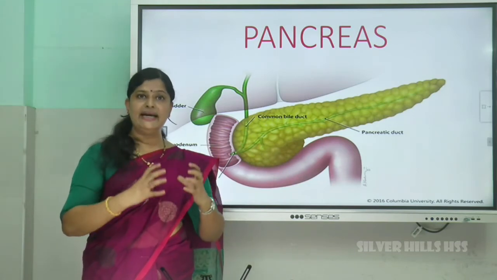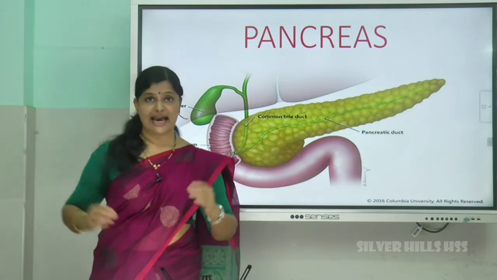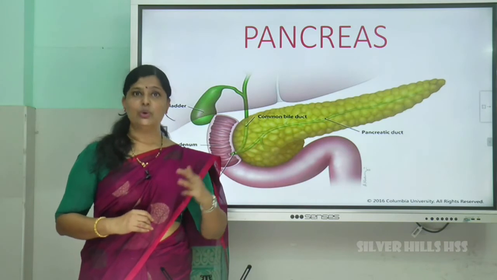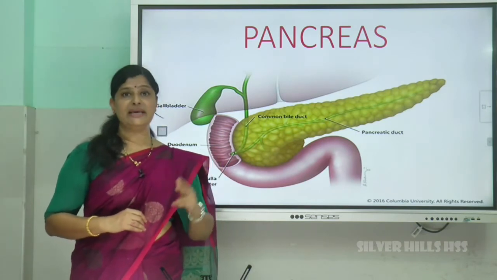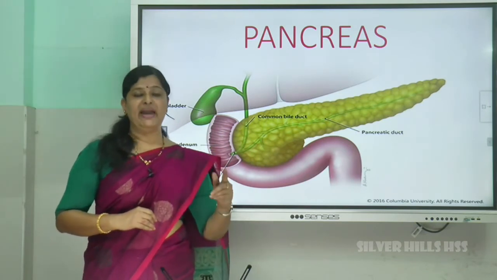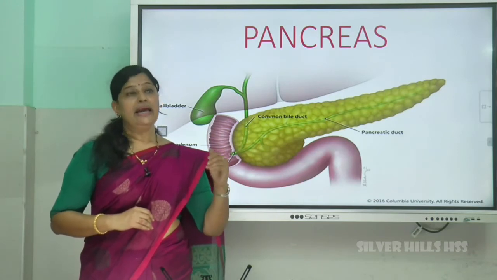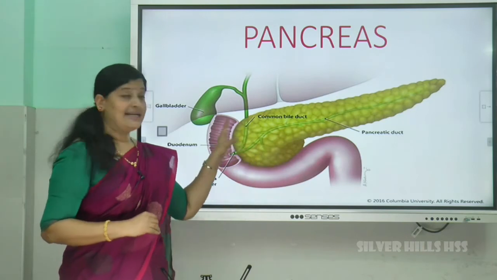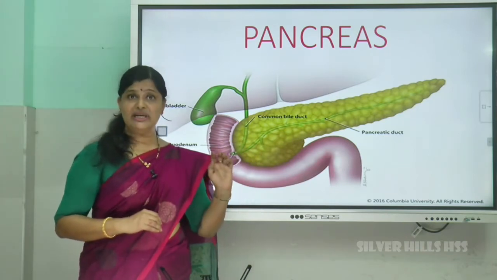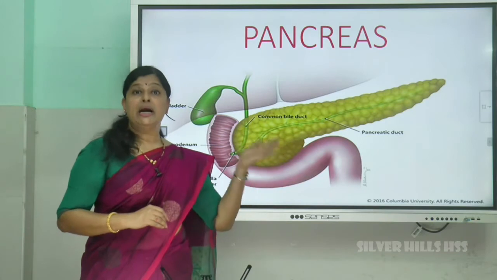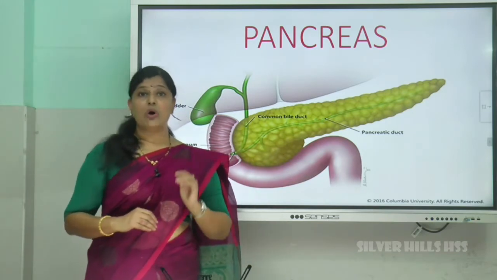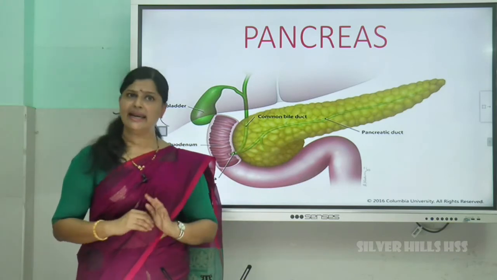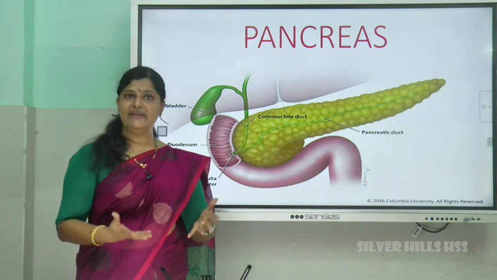Pancreatic juice contains a lot of enzymes which are in an inactive form like trypsinogen, chymotrypsinogen, procarboxypeptidases, lipases, amylases, etc. All these enzymes are in an inactive form, so they cannot do anything with the digestion.